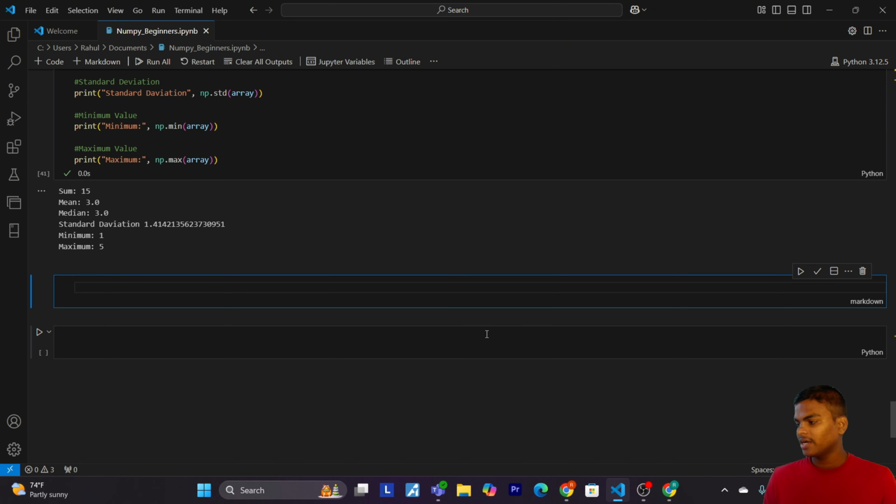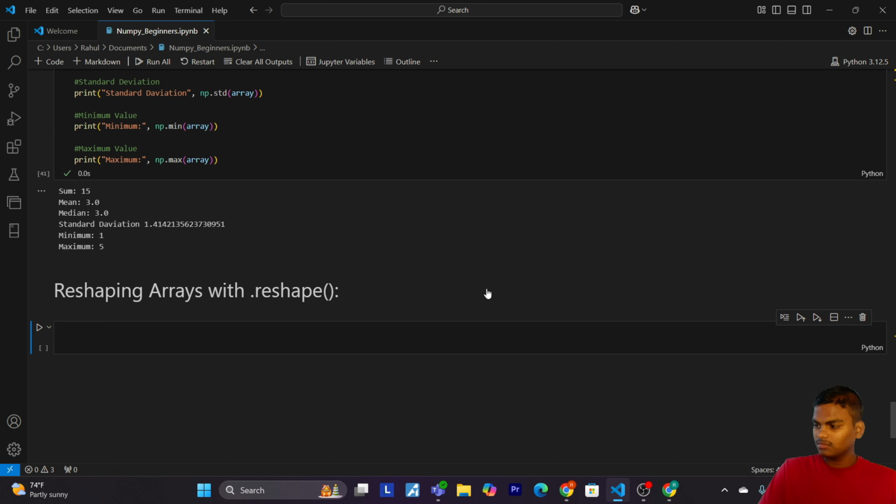So now let's give a markdown here. The topic we are going to cover is number one, reshaping arrays with the .reshape function. The reshape method is used to change the shape of an array without modifying its data. So let's see how it works with an example. Let's create a 1D array with 12 elements.